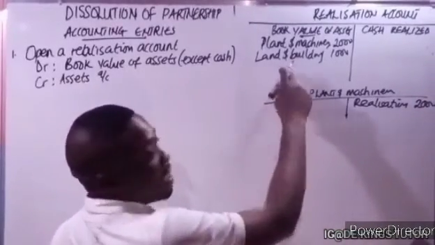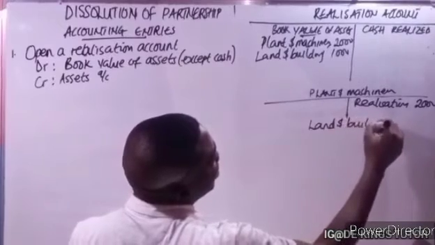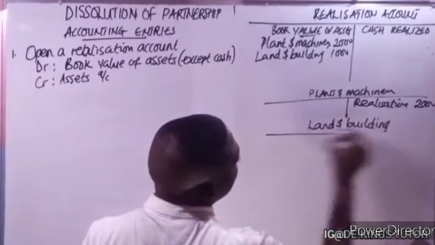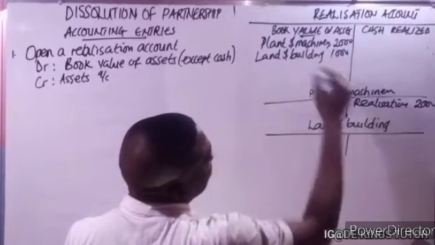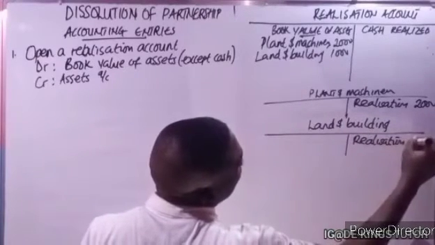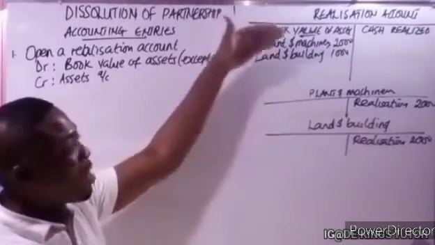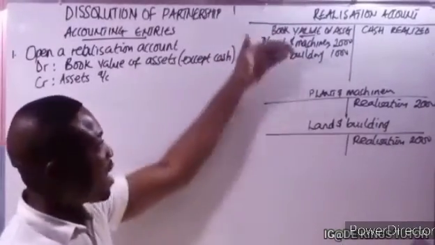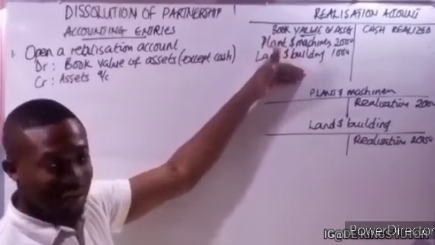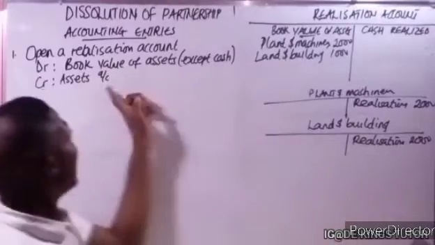So you do the same for land and building, right? Land and building, you call it realization 2,000. So with that, you've done it. So if there are other assets except cash, their book value, you record on the debit side of the realization account and you credit their individual asset account. Okay, that's the first one.